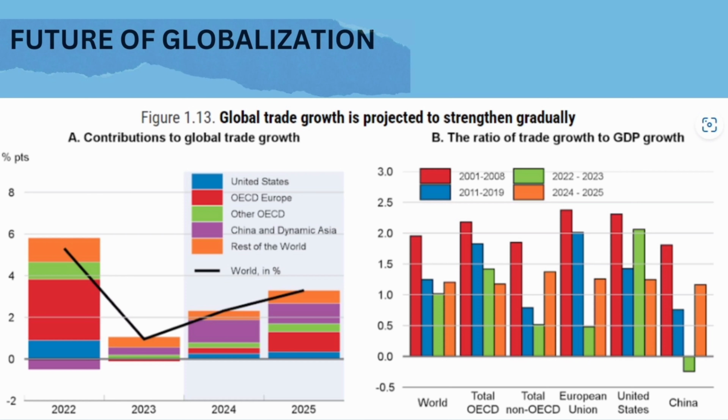And the right side of the graph shows that China had, in 2024 to 2025, the trade growth to GDP growth increased in non-OECD countries, the European Union and China.